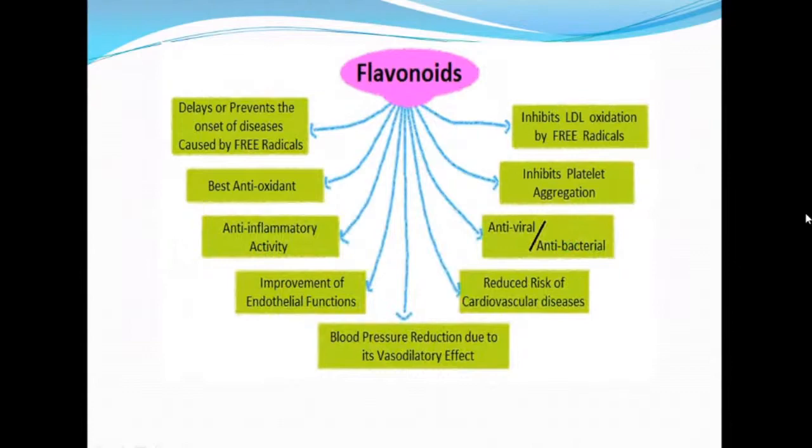This slide depicts the various biological functions of flavonoids. It delays and prevents the onset of diseases. It inhibits LDL oxidation. It's the best antioxidant, has anti-inflammatory property, antiviral property, and it reduces blood pressure. It inhibits platelet aggregation.